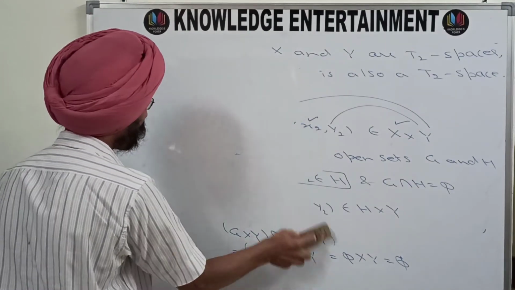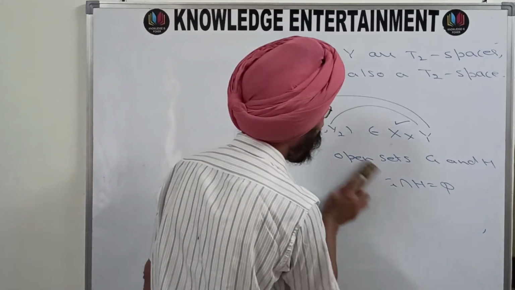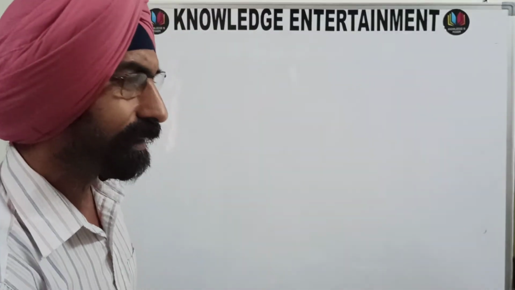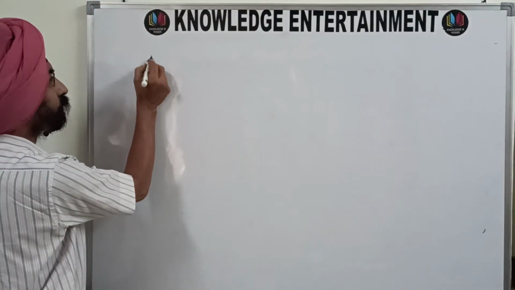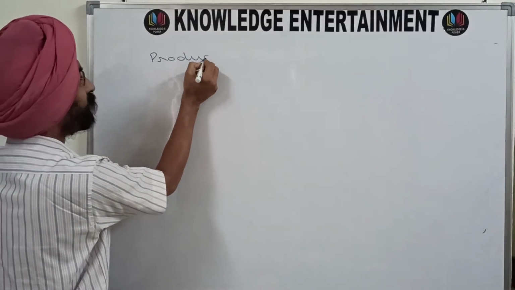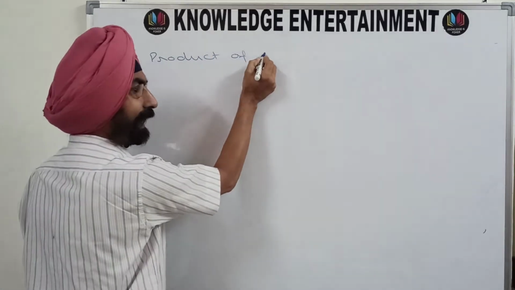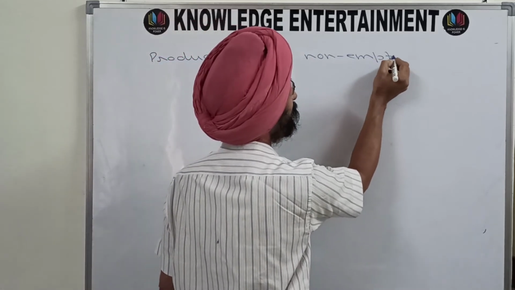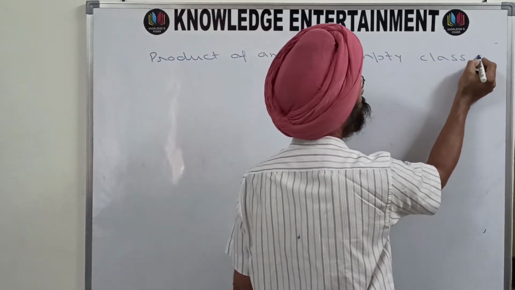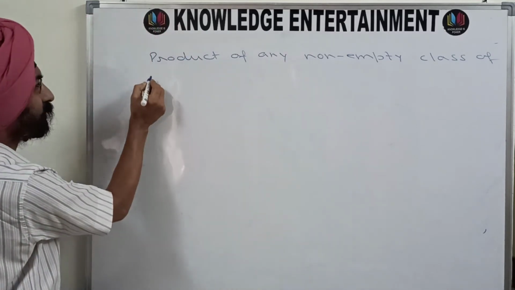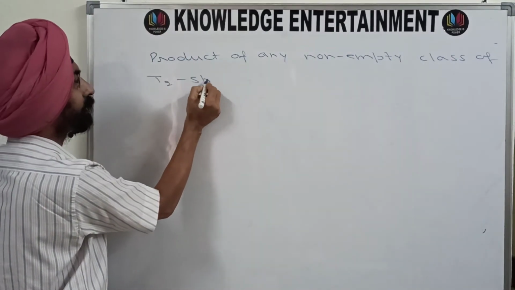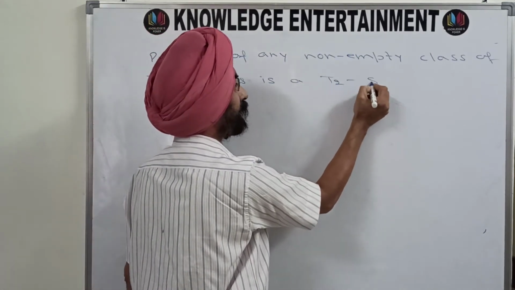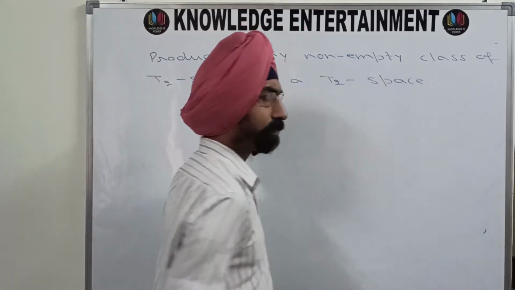Now this theorem can be extended to a class of Hausdorff spaces. So I can write that the product of any non-empty class of T2 spaces is a T2 space.